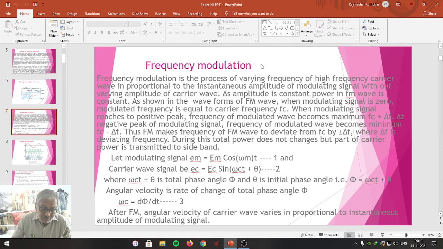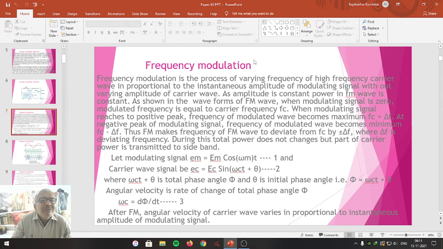In amplitude modulation, we studied its definition, its mathematical analysis, waveforms, frequency spectrum, power distribution, the concept of DSB, the concept of SSB, and the concept of VSB also. That's what you have to remember regarding amplitude modulation.